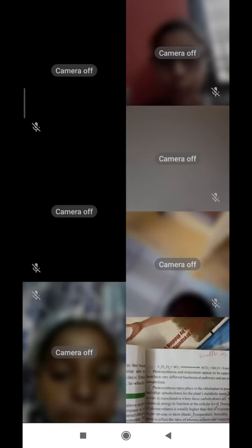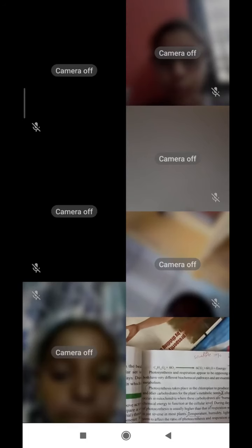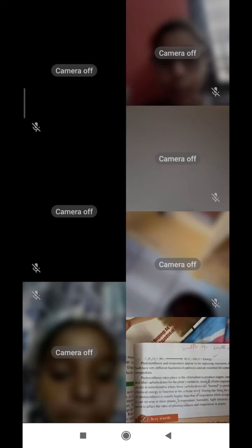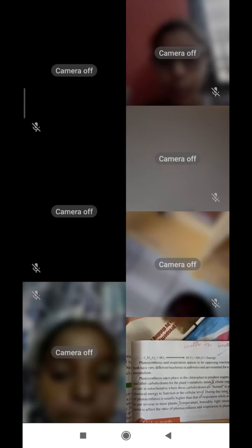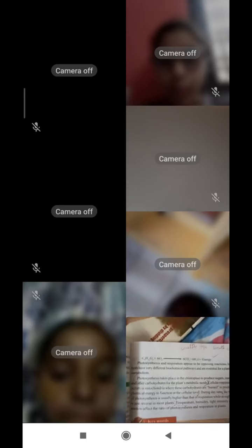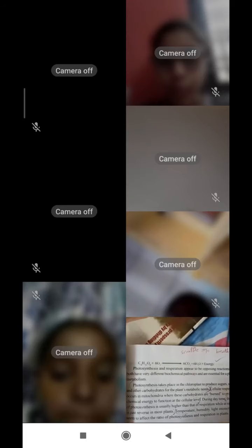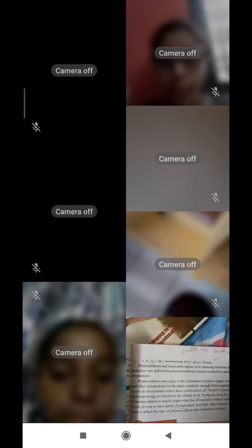in daytime photosynthesis is higher than respiration in plants. In night time respiration is more and photosynthesis is less in plants. Because of that only, oxygen release at night time is less. Yes, is it okay? This lesson is completed.